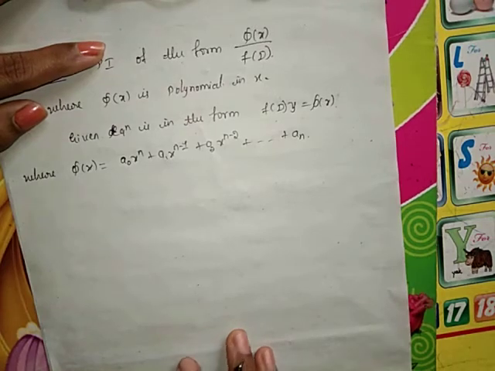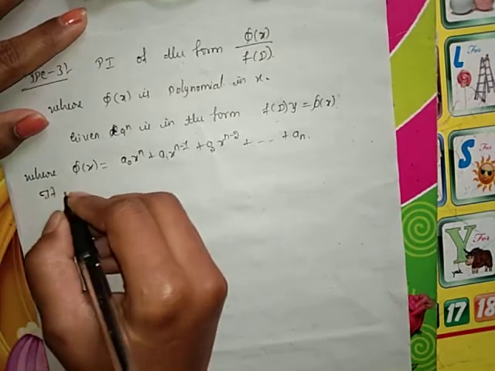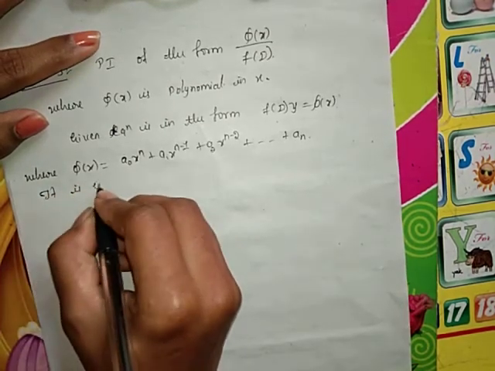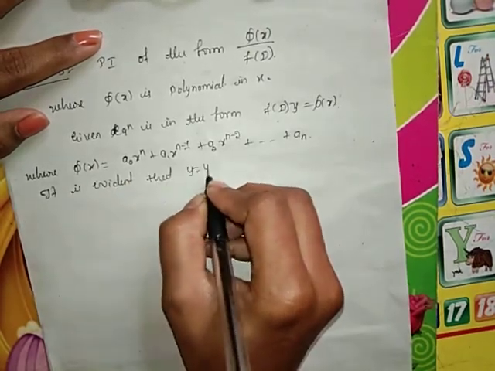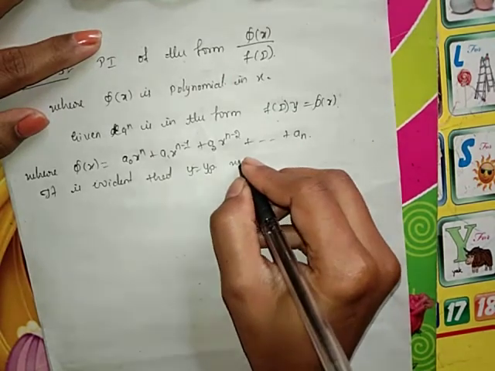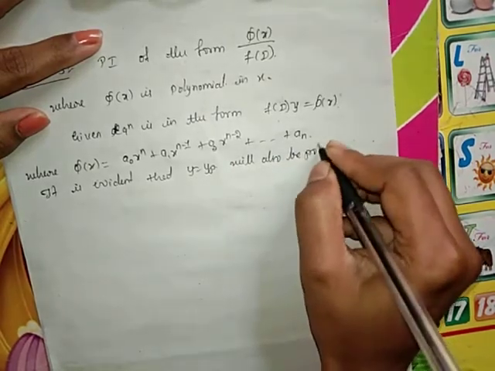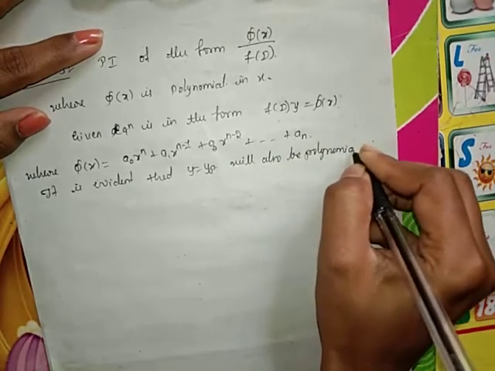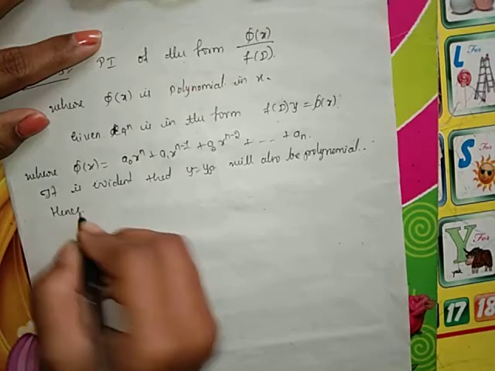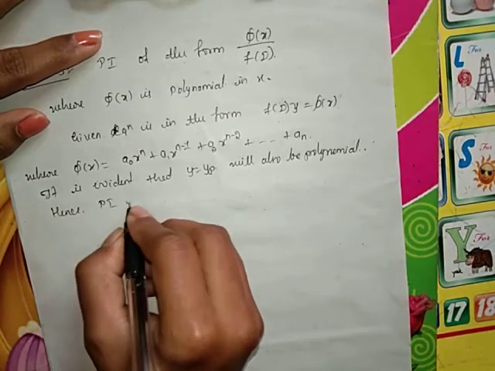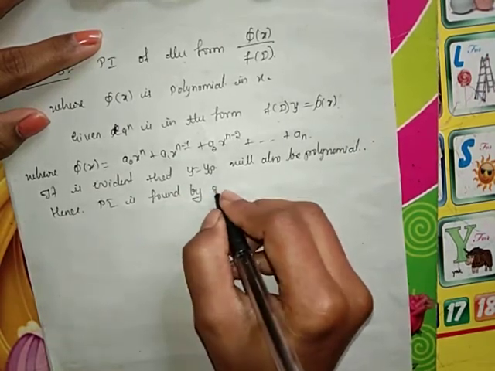That is the general form of a polynomial function. It is evident that our yp will also be a polynomial. Hence the particular integral is found by the division method.